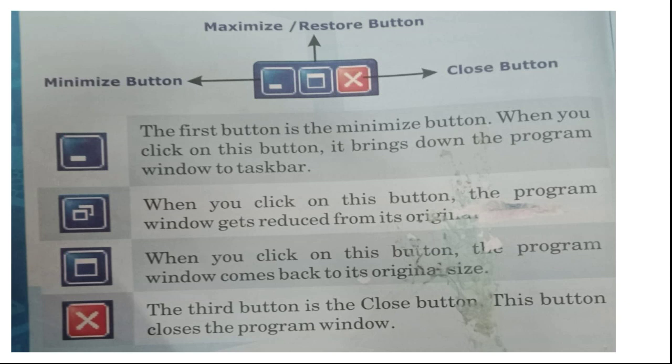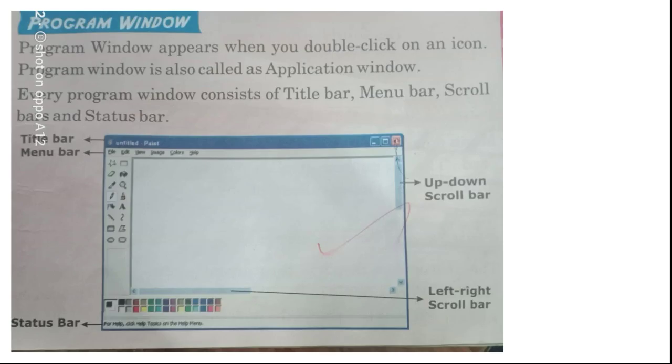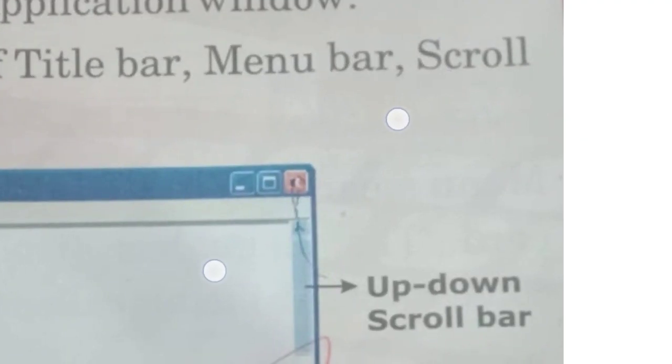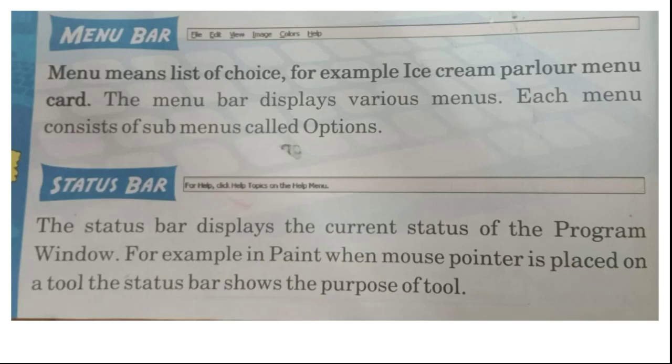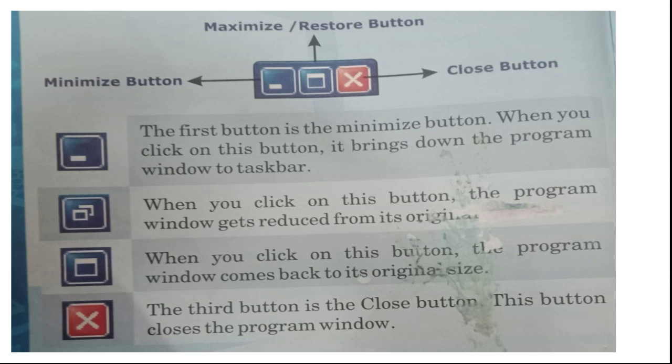Next, the minimize, restore and close buttons. I showed you these in the window. In the window there are three buttons, and now we are going to learn about these same three buttons. See here, these three buttons.